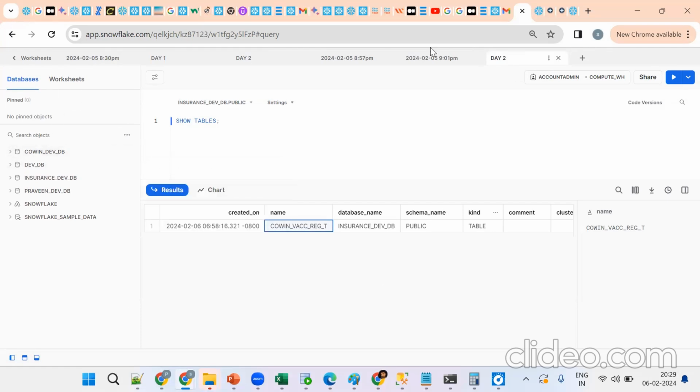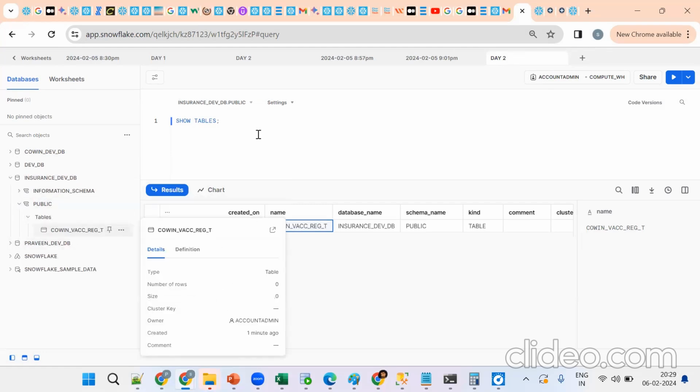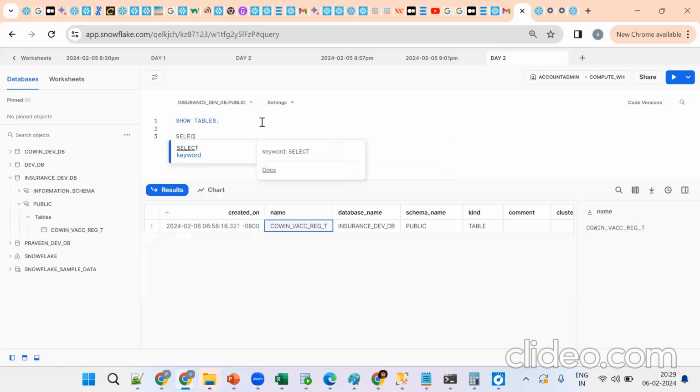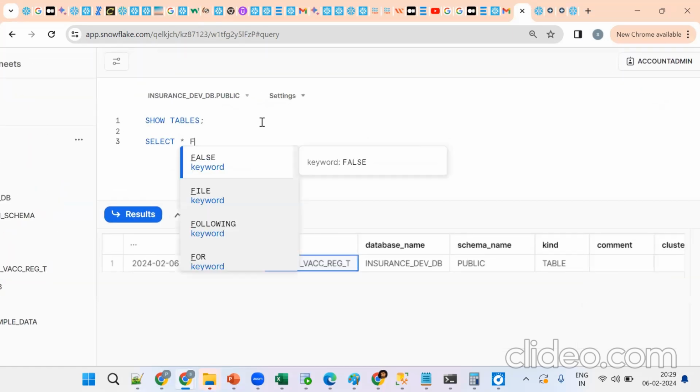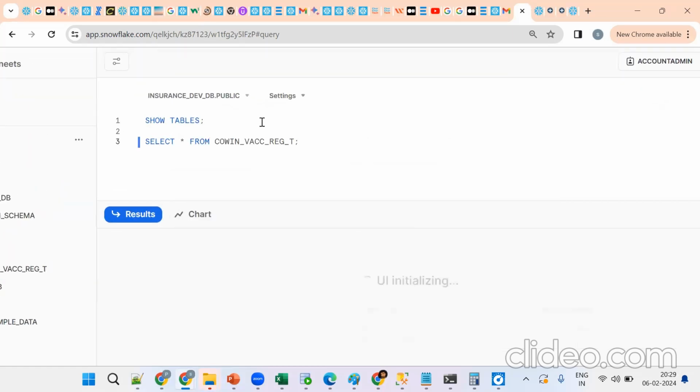First you should be comfortable with this. The database is insurance DB, public schema. Go to the tables. This is my table. Go for select star from our table name. It will list, but as there is no data, it is empty.